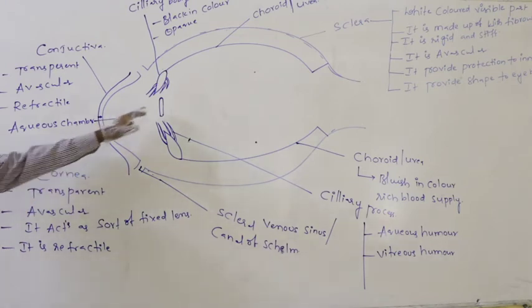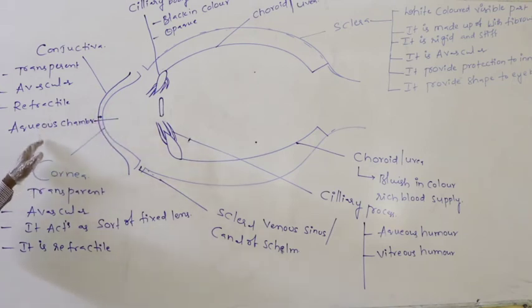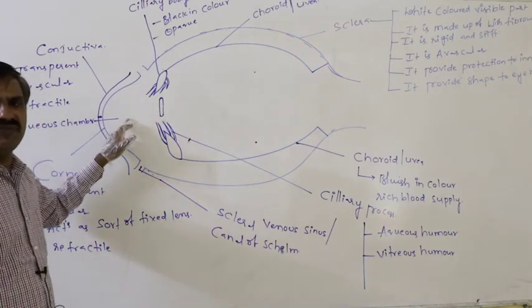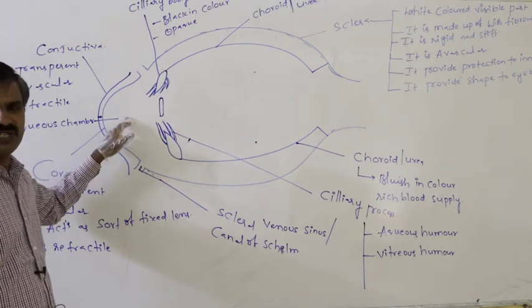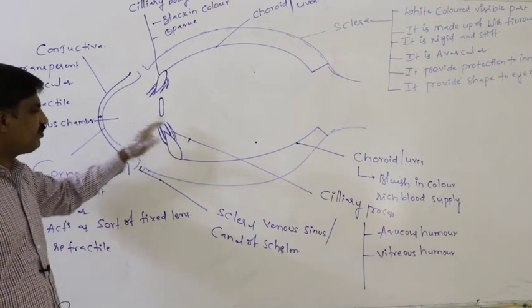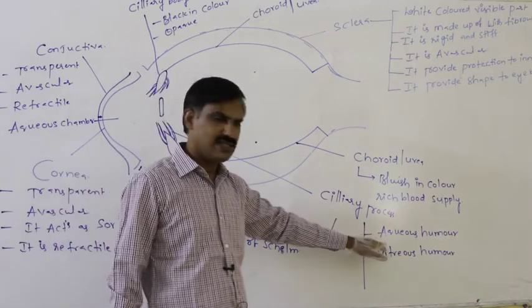Between the cornea and the lens, the space which is present is said to be the aqueous chamber. In the aqueous chamber, the fluid which is secreted from the ciliary process is said to be the aqueous humor.